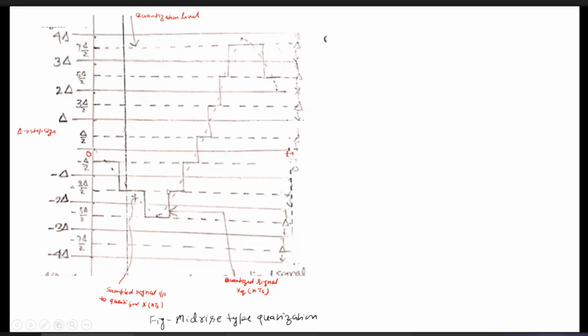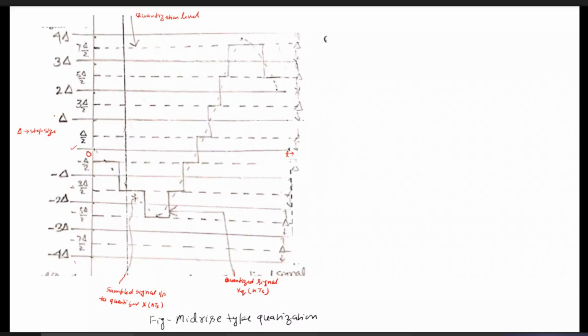In quantization, the whole dynamic range is first divided into various quantization levels: the first level, second level, third level, fourth level, fifth level, sixth level. The step size of each quantization level, given by delta, remains constant.